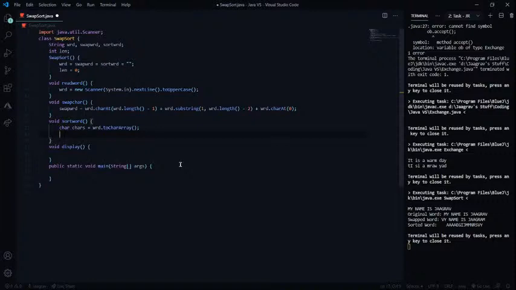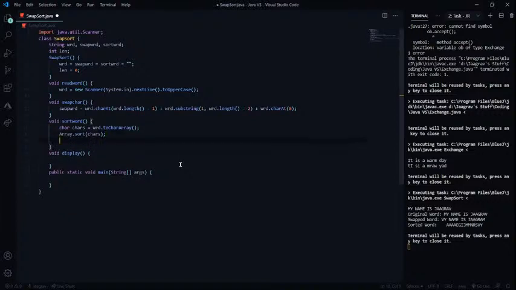In order to sort an array, it's really easy. Chars equals to Arrays.sort(chars), and I guess that's it. That's it, right? I don't think I need to put this. I just need to put in Arrays.sort, and yeah, let's display this then.